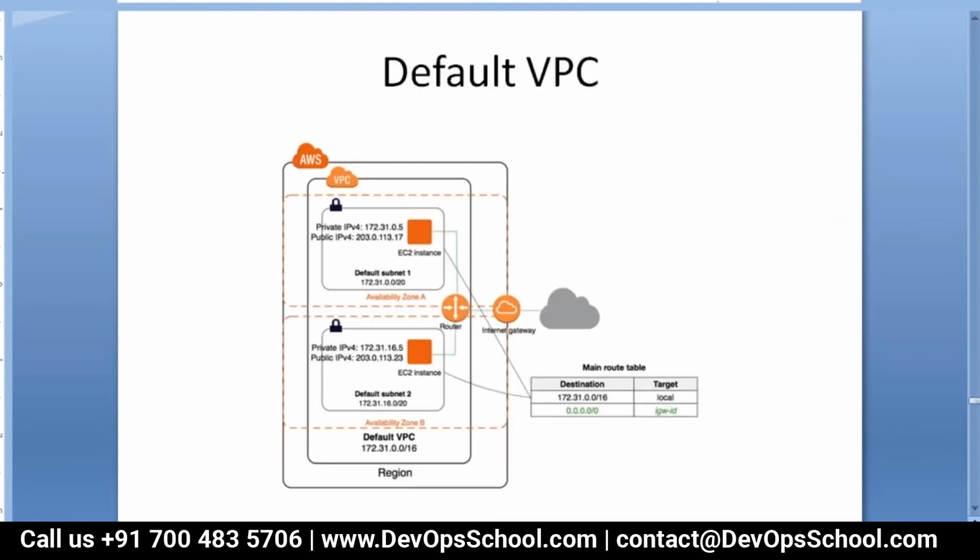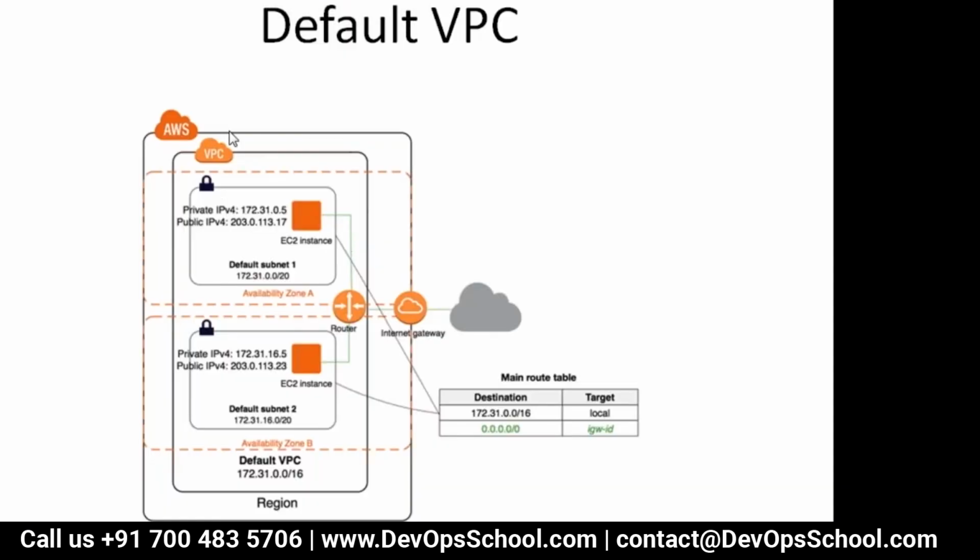Okay, so this is the diagram of our default VPC. Whatever components I have shown you are already there, and I will show them in the console also. But this is what is happening in the default VPC.